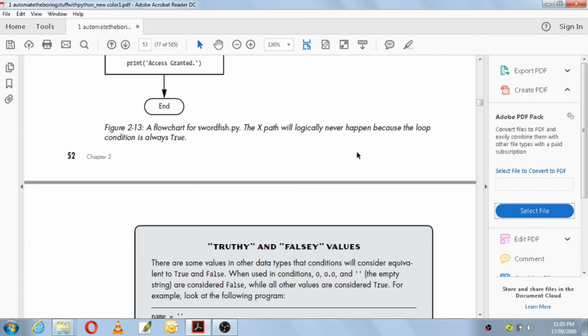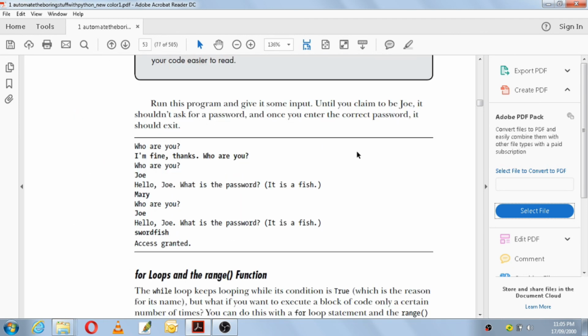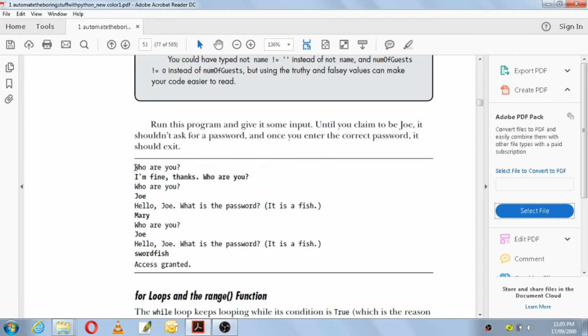So we'll see a sample output for that. Here it first asks who are you, then you have written I am fine thanks, who are you, but this is not accepted by the condition. So again it asks you who are you. It will go on asking until you enter Joe. Once you enter Joe, it prints hello Joe, what is the password? It is a fish.